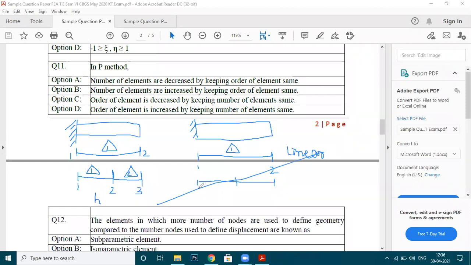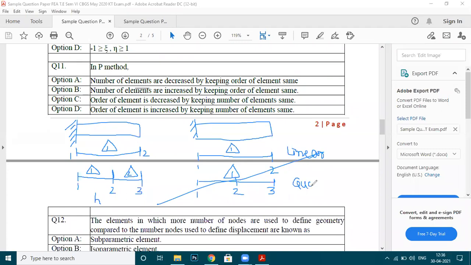So I will have only a single element, element number 1, but this element number 1 will have 3 nodes. So this becomes a quadratic element.